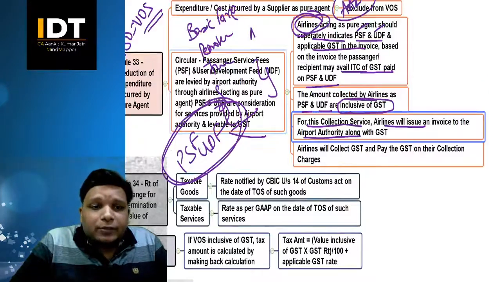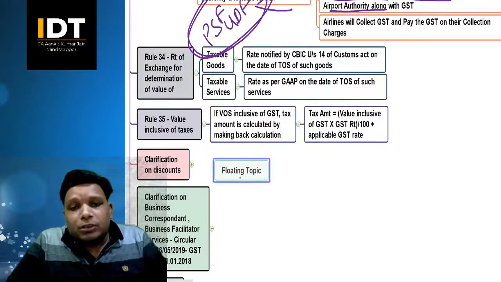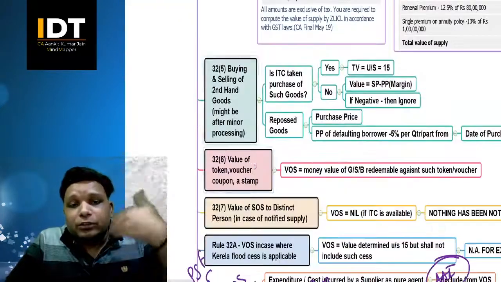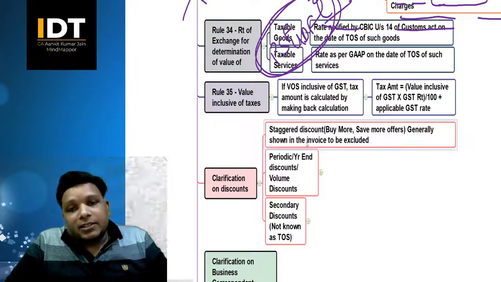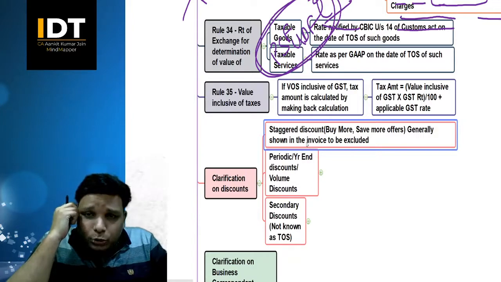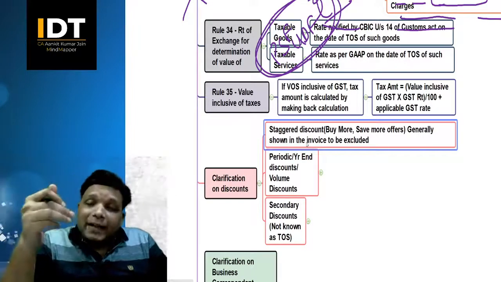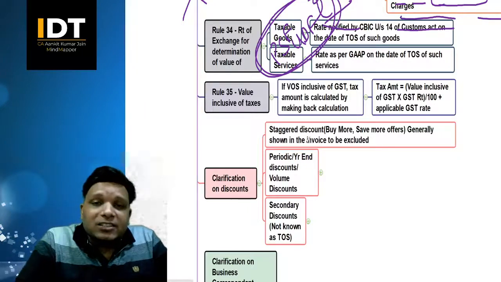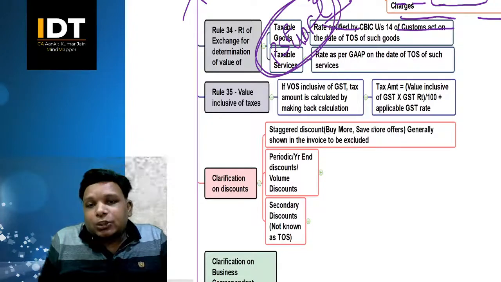So the next circular we will see, one more circular, is a circular on discounts, correct? We have a circular which is basically talking about different kinds of discounts and how those discounts should be treated as far as GST is concerned. A lot of times when you go to FMCG stores, you see buy one get 10% discount, buy two get 20% discount, buy 3 get 30% discount, right? So these discounts are in a staggered, step by step manner, right? Generally this is shown in the invoice.